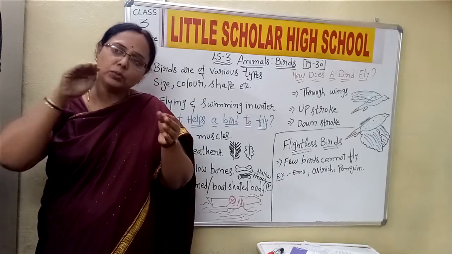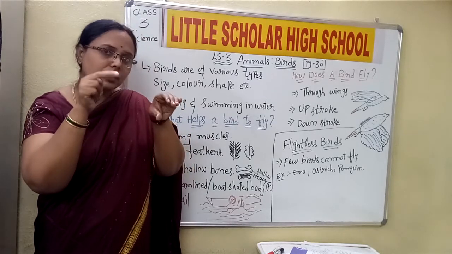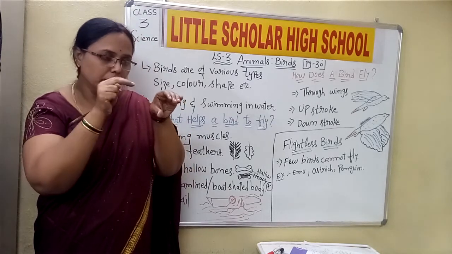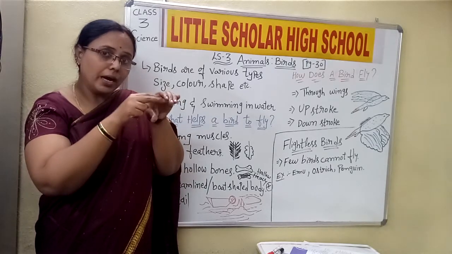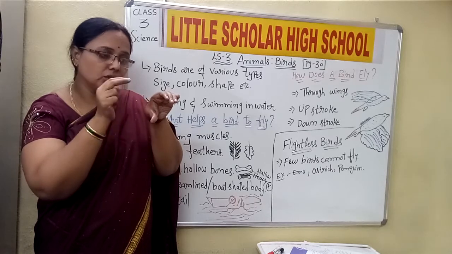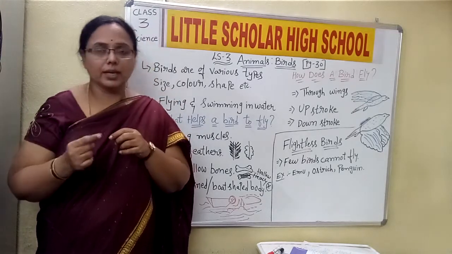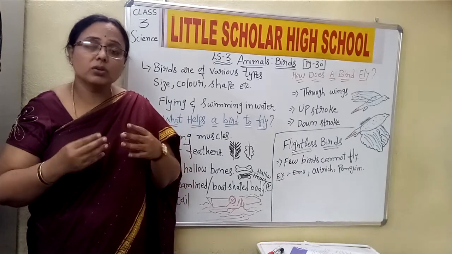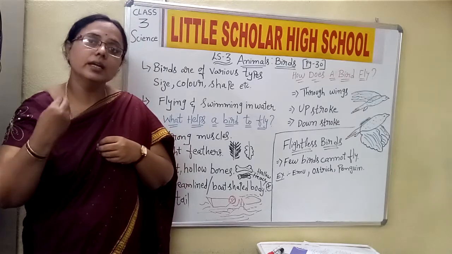That means they have to pierce their beak deep into that. With the help of the beak they pierce the part of some plants or any other tissue, otherwise they cannot get the food. So the beaks are of different size or shape because of the nature of the food, the kind of food they take.